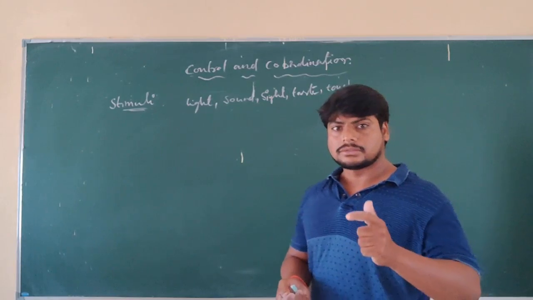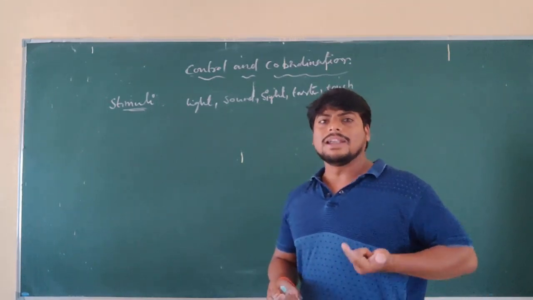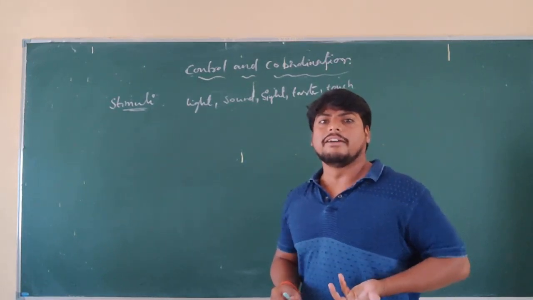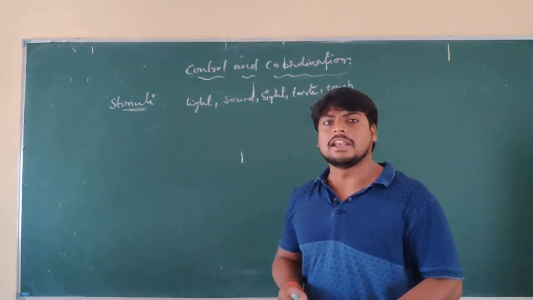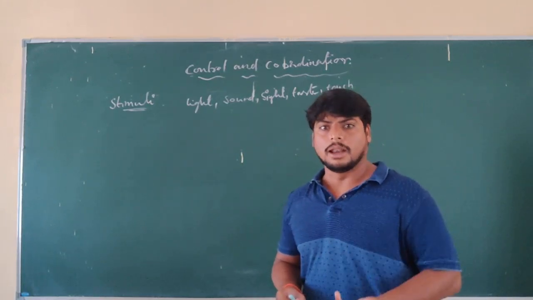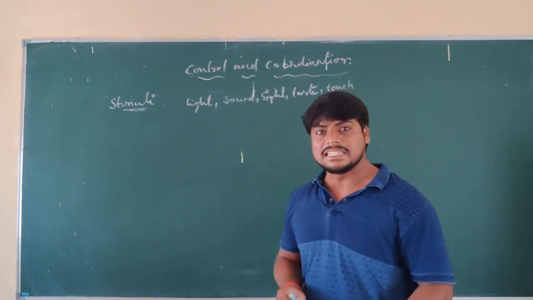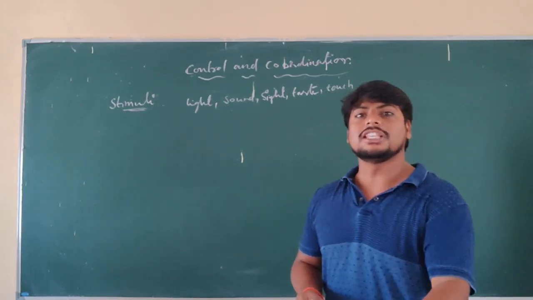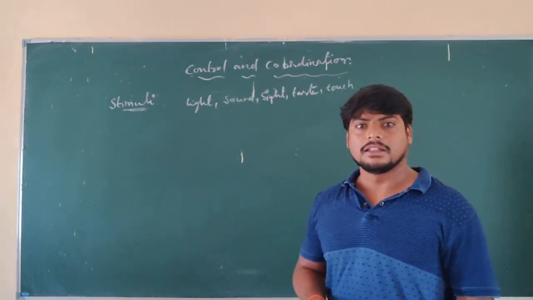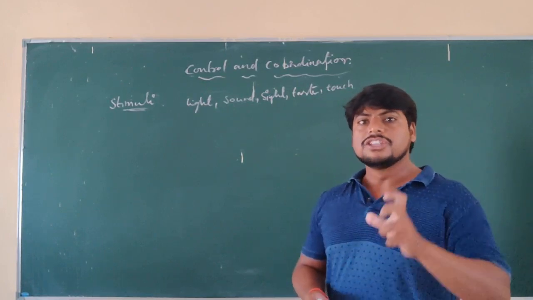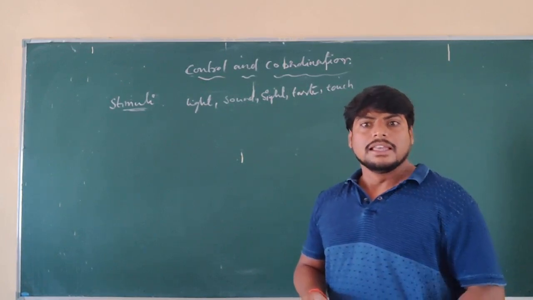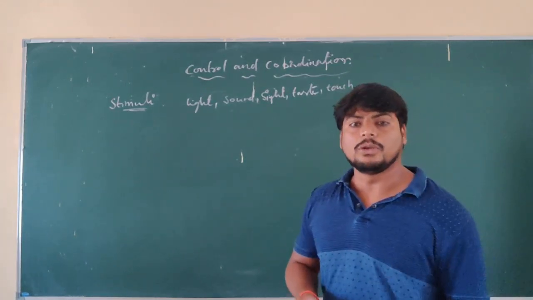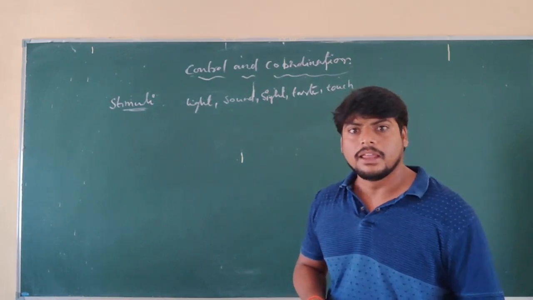See here, to give a response, what is happening? Multicellular organisms like us have developed different organ systems which help them coordinate and respond to the changes occurring in the surroundings. If you observe animals and also plants, plants are also able to respond to stimuli.